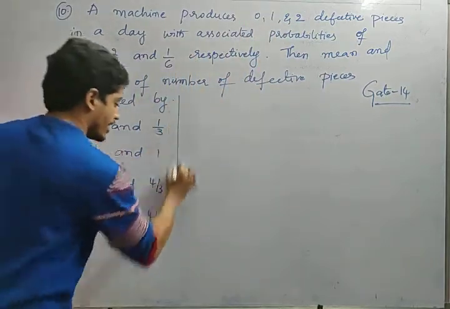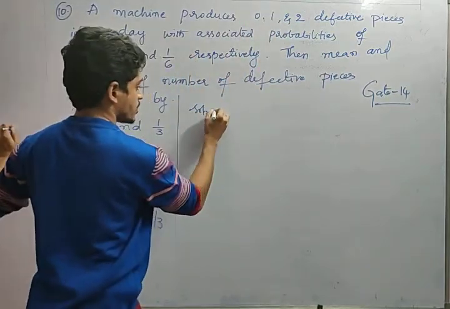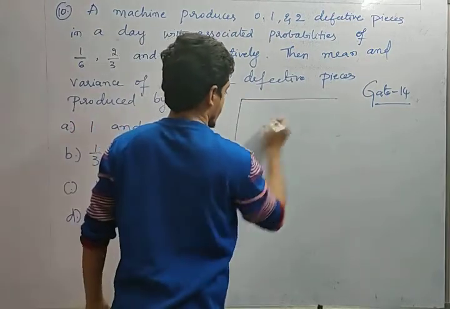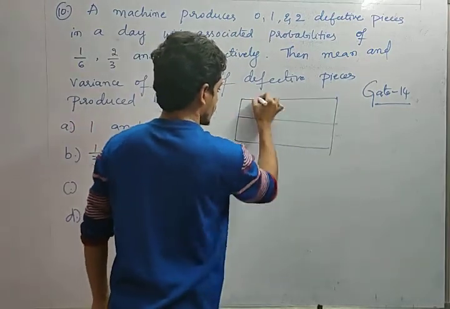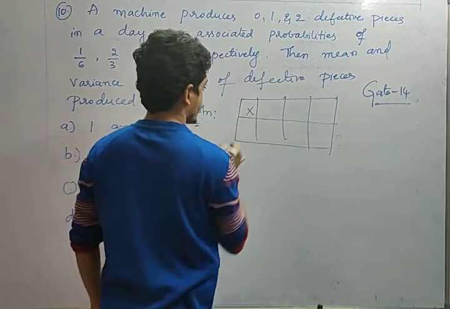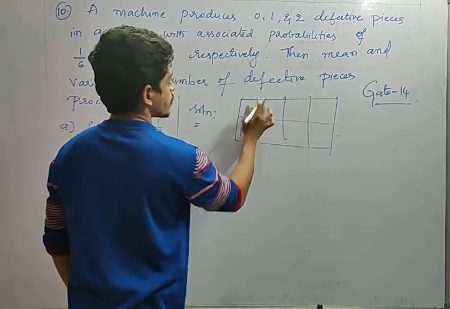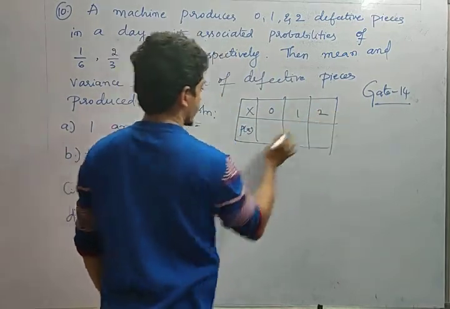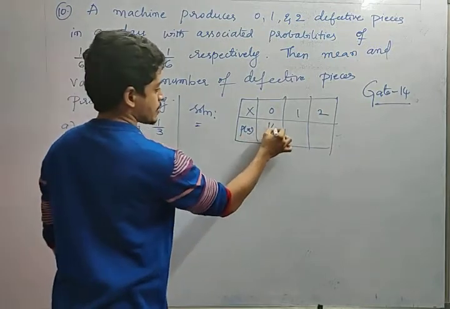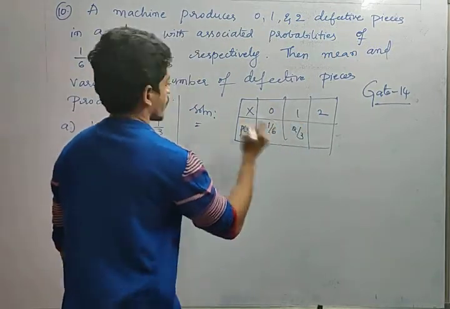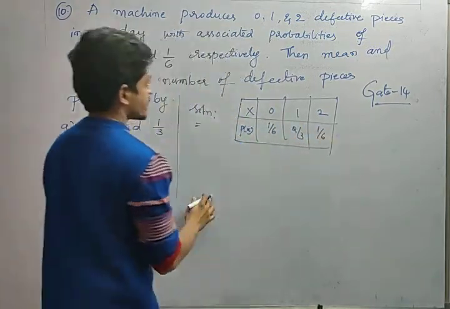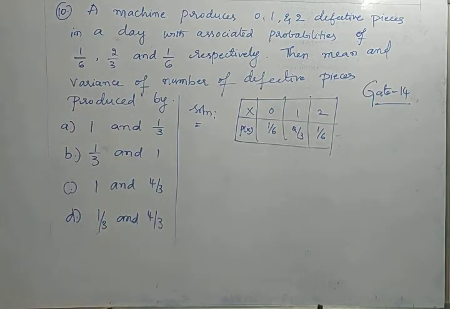So can we draw a table, friends? So the solution is, first of all we have to draw a table like this. This is random variable, this is p of x, right? So random variable is assigned with 0, 1, 2 values, and p of x is 1 by 6, 2 by 3 and 1 by 6. Yes or no? So what he is asking, the mean and variance of the number of defective pieces produced. So he is asking mean and variance.